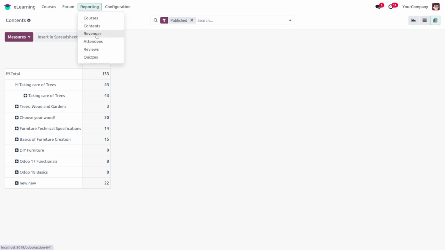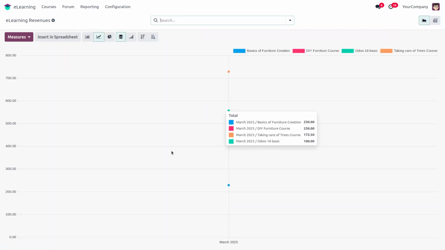Next is the revenue report. On clicking the revenue report, we can see the revenue from each month shown here. From here, the blue color shows the basic furniture creation course, the pink color shows the DIY furniture course, and the green color shows the Odoo 18 basic course which I have created now. Then at last, in orange color, the revenue from the taking care of tree course will be shown.